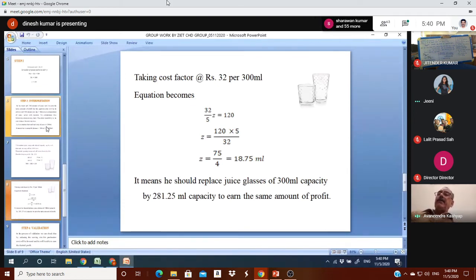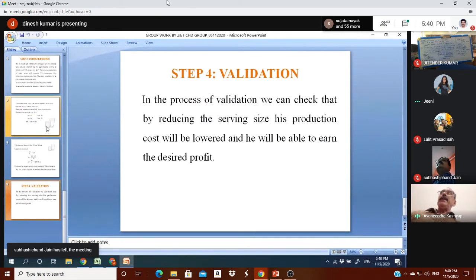It means if he replaces juice glasses of 300 ml capacity by 281.25 ml capacity, he will be able to earn the same amount of profit. Okay, next. Now, validation. I have not taken the complete validation because that will take much time. I have concluded that in the process of validation, we can check that by reducing the serving size, his production cost will be lowered and he will be able to earn the desired profit.